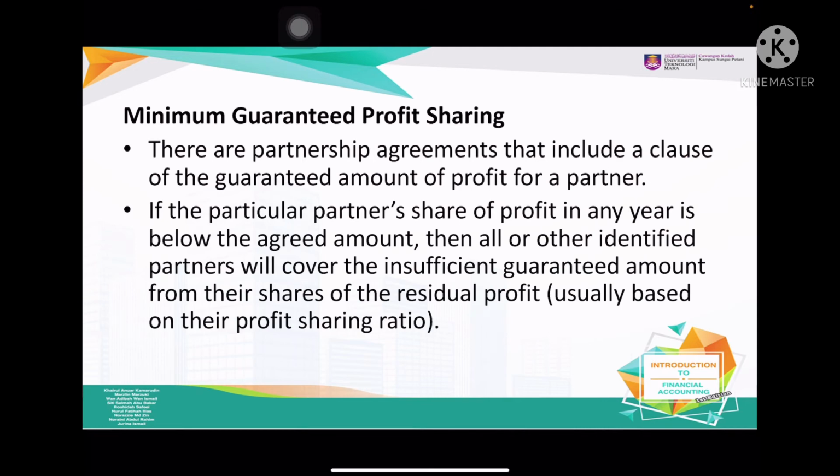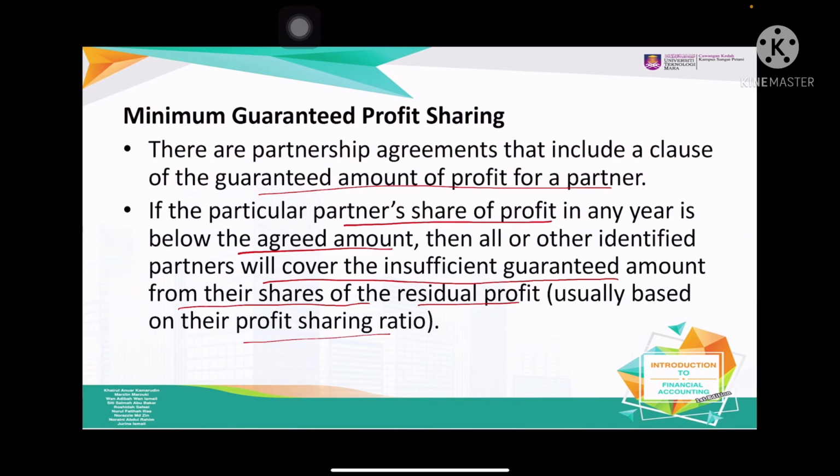Alright, minimum guaranteed profit sharing. There are partnership agreements that include a clause that guarantees an amount of the profit for a partner. So it means that here we guarantee a minimum amount that the partner should get. If a particular partner's share of profit in a year is below that agreed amount, then all other identified partners will cover the insufficient amount from their shares of the residual profit based on their profit sharing ratio. For example,